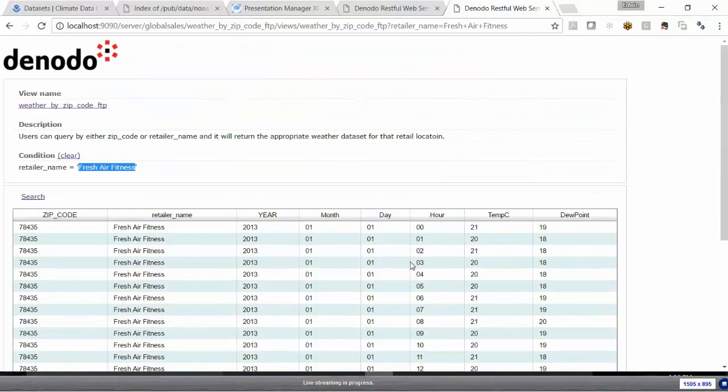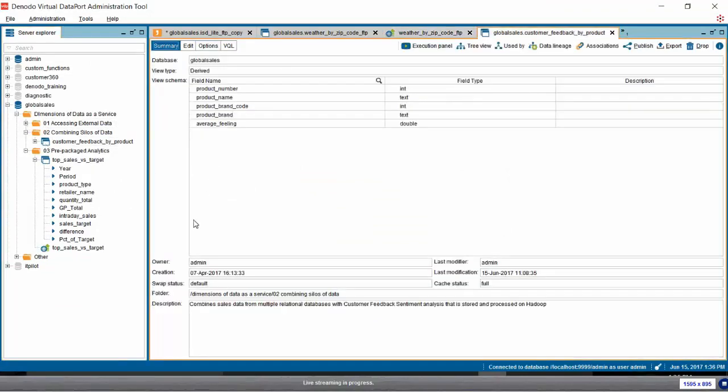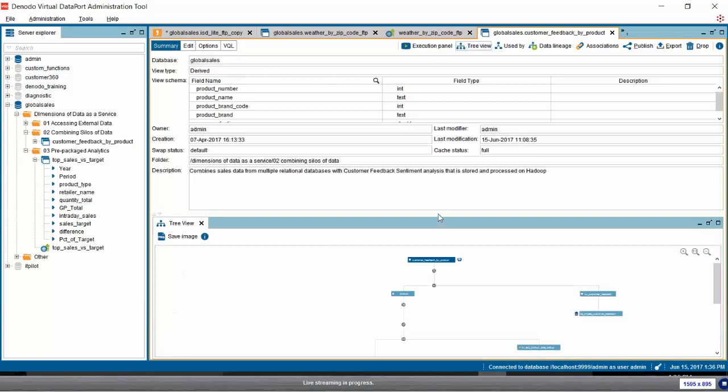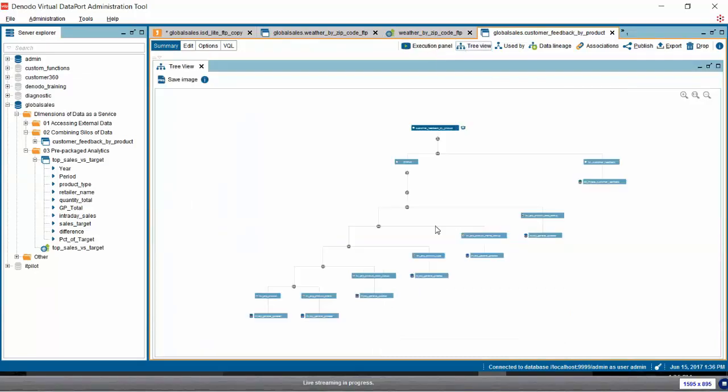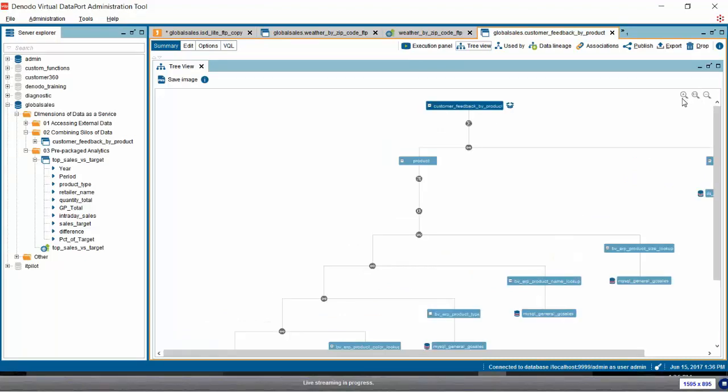Okay? The next example that we wanted to show was the combining silos of data. So in this example, we are basically looking at customer feedback by product. Now, if we take a look at the tree view, we can see that there's a lot of entities that are involved in this particular view, but the most important one that I want to point out is that we're basically joining together a whole bunch of different product information, and then ultimately we're combining that with an Impala search.